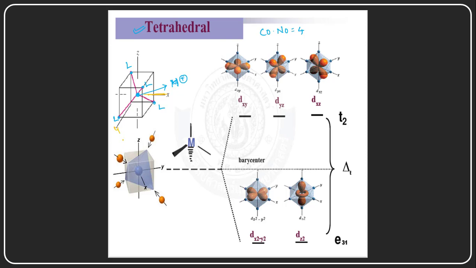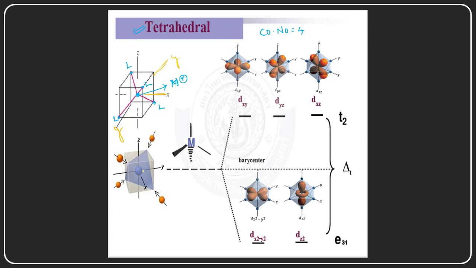If you see here, no ligand is approaching the central metal cation along the Cartesian axis. All the ligands are approaching the central metal cation not along the axis, but in between the axes. So that is the reason. See here, this picture is clear.